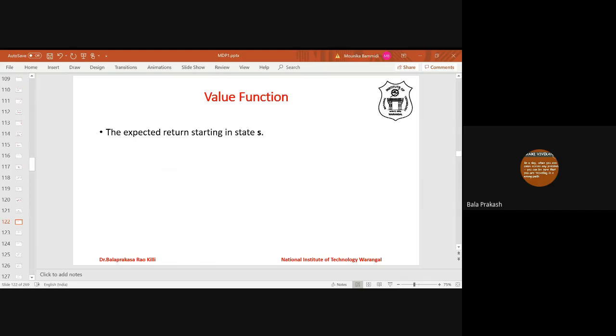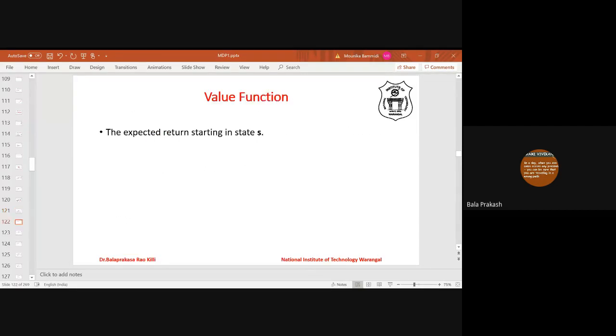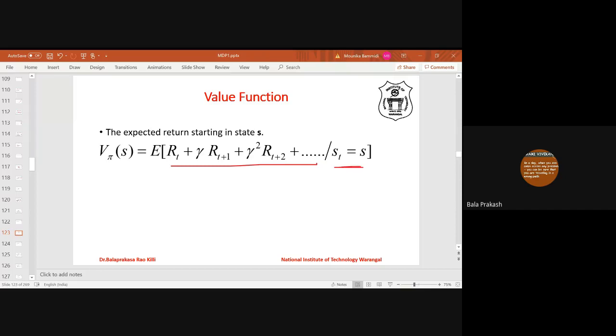So value function, we'll see. We'll expand the value function defined in the previous slide. The value function was defined like this, right? We'll expand. In Markov reward process also we have expanded. So what is the expected return starting in state S and following pi thereafter? This is the expected reward. If we expand, given that the current state is S, here the subscript is pi, everywhere the subscript is there, pi. So this can be written like this.